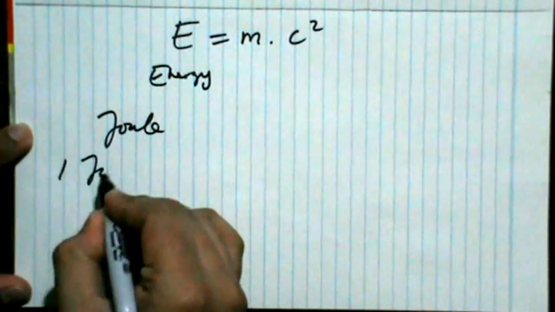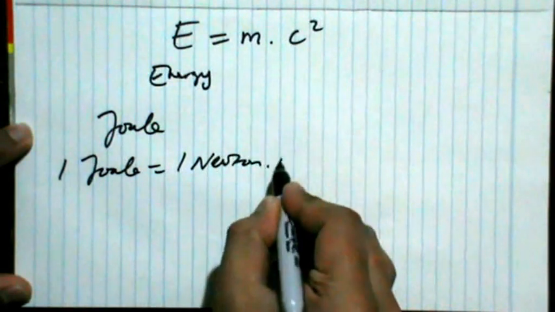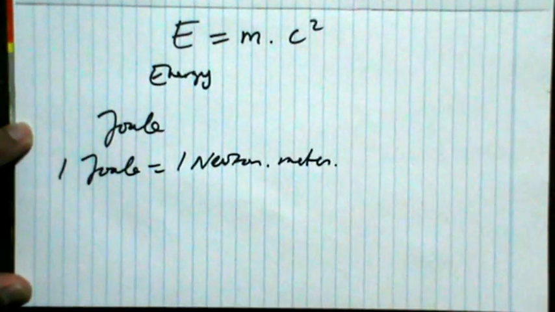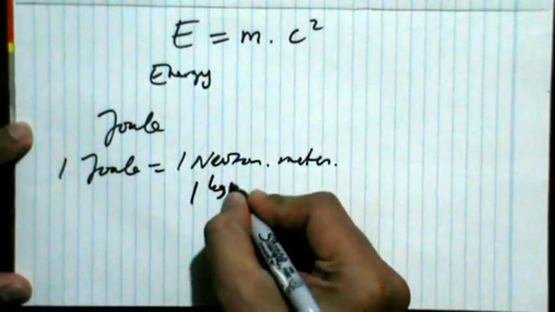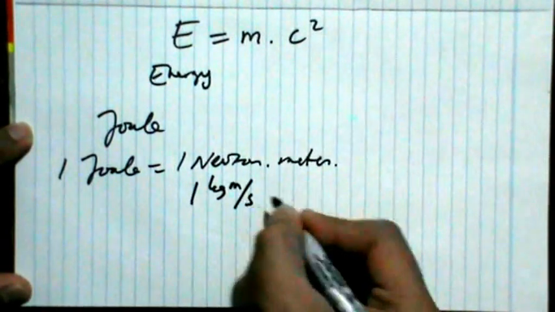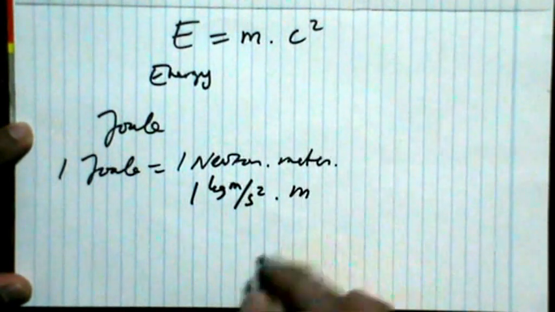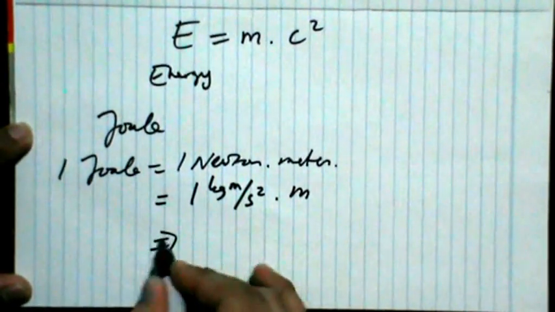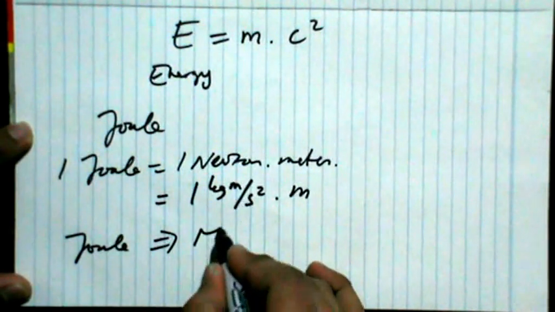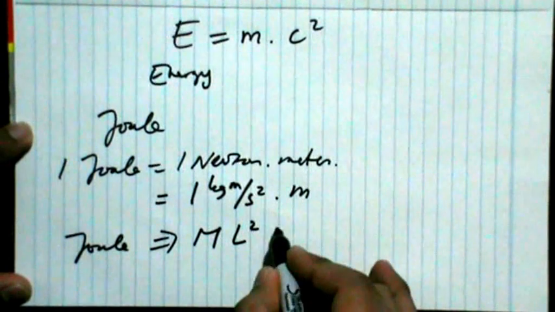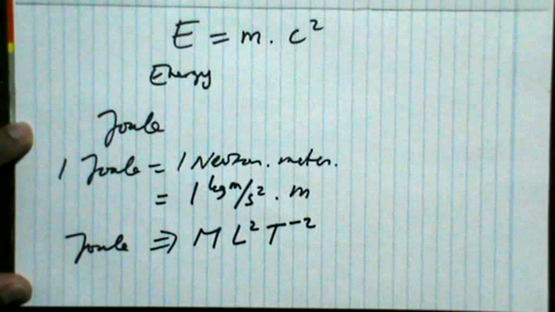So 1 joule is equal to 1 Newton meter. And you already know that 1 Newton is equal to 1 kilogram meter per square of second. Therefore, the dimension of joule is m L square times t to the minus 2.